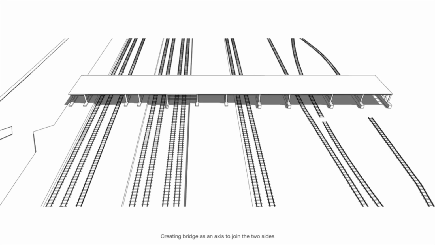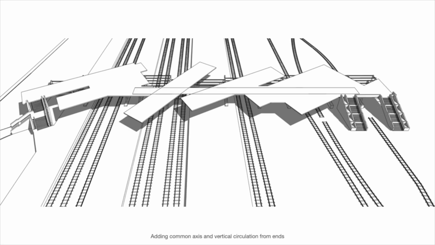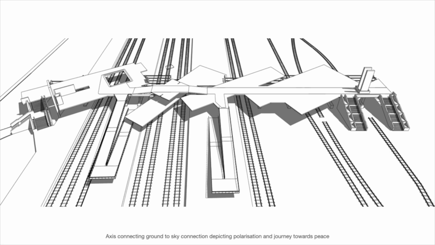The first thing was to put a straight bridge that connects the two sides. Then we broke the complete bridge into multiple staggered forms, putting one breaking rhythm for the element of delusion, and adding a common axis and vertical circulation from both the ends. The axis connects ground to sky, depicting polarization and the journey towards peace.